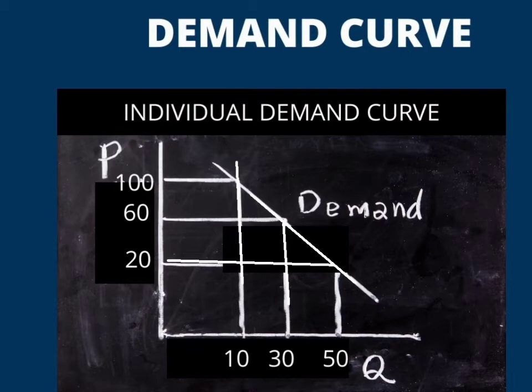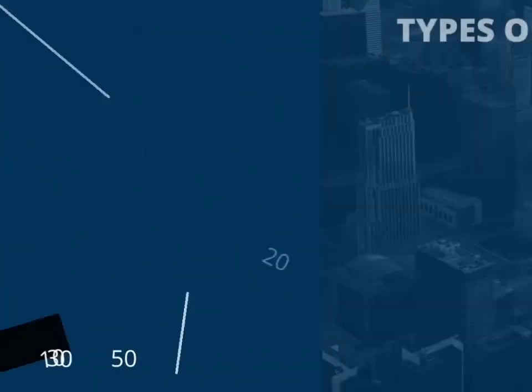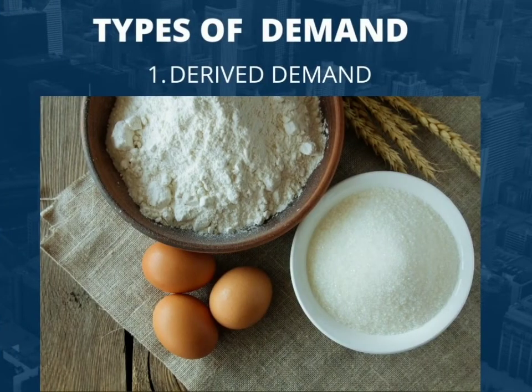Demand curve. This is a graph showing the relationship between the price and quantity of a commodity demanded. In other words, a demand curve may be defined as a graphic or diagrammatic representation of a demand schedule. Demand curve is derived from demand schedule. This is an example of individual demand schedule. In this individual demand schedule, at the price of 100 naira, 10 tins of milk were bought.